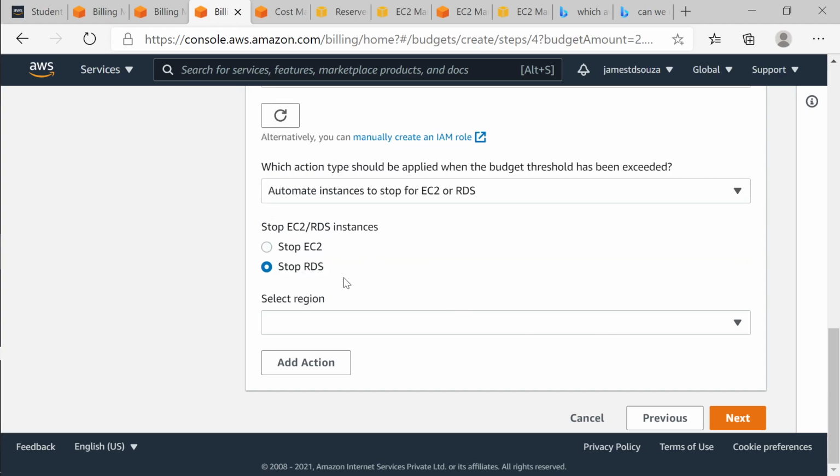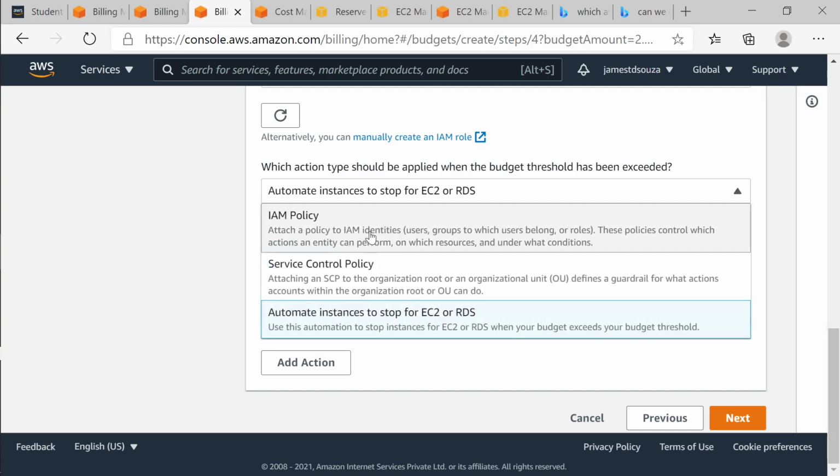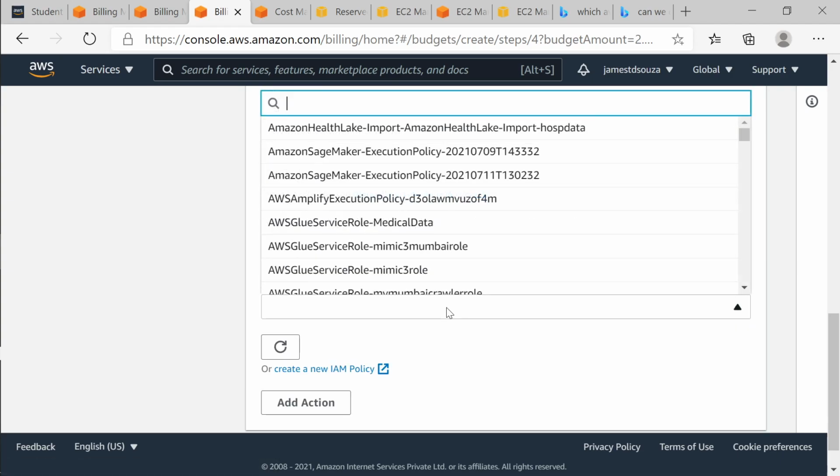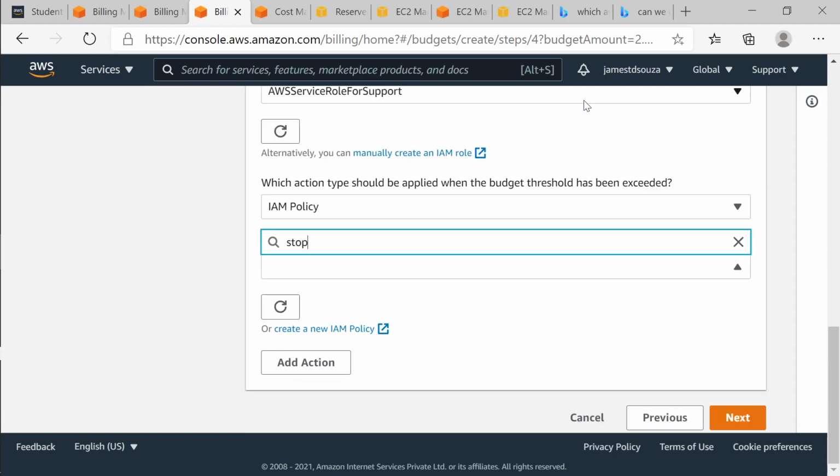And I can stop RDS also. RDS is your Relational Database Service. It is a managed service of AWS to create relational databases. And so let's say stop an IAM policy, select an IAM policy. Is there anything stop or something?